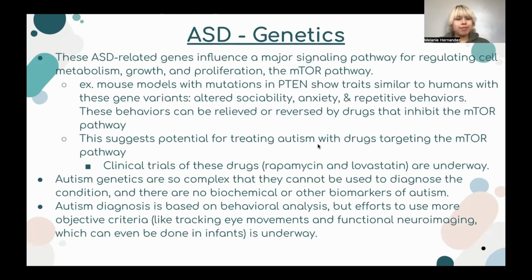These ASD-related genes influence a major signaling pathway for regulating cell metabolism, growth, and proliferation, the mTOR pathway. For example, mouse models with mutations in PTEN show traits similar to humans with these gene variants. They alter sociability, anxiety, and repetitive behaviors. These behaviors can be relieved or reversed by drugs that inhibit the mTOR pathway. This suggests potential for treating autism with drugs targeting the mTOR pathway. Excitingly, clinical trials of these drugs are underway.